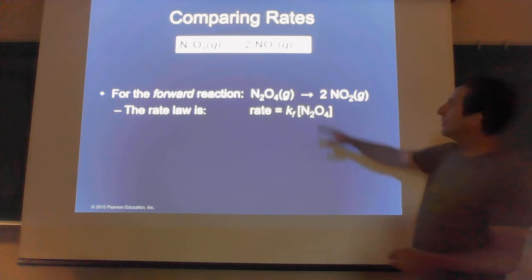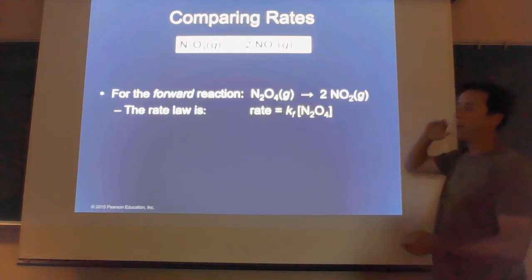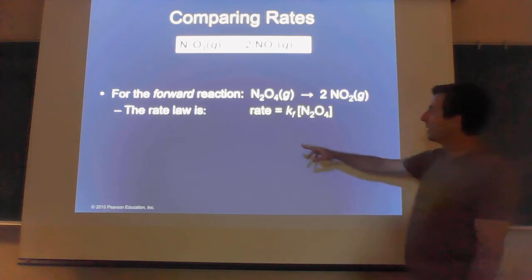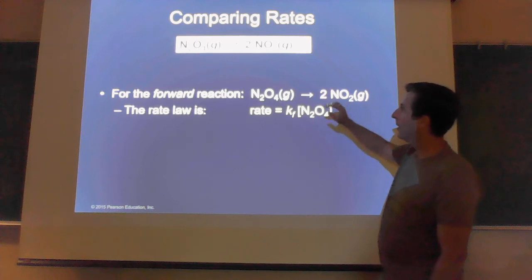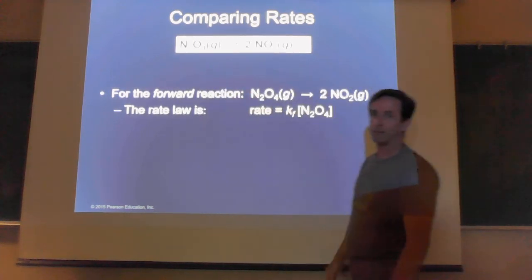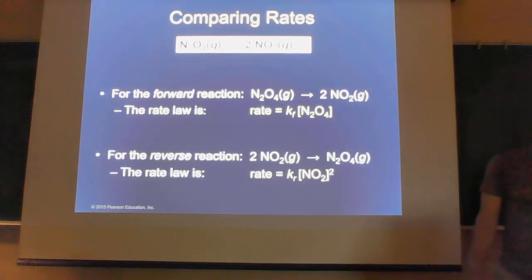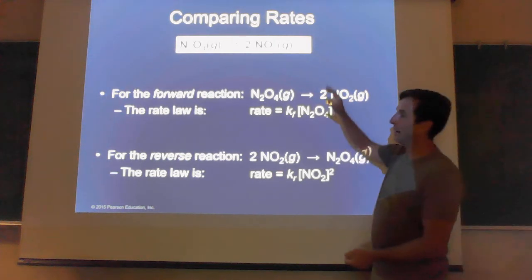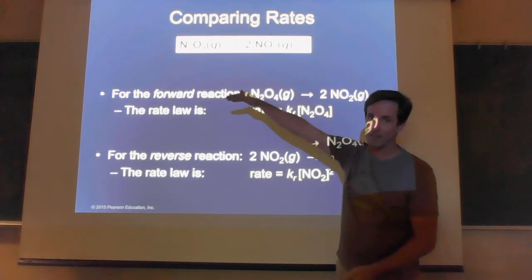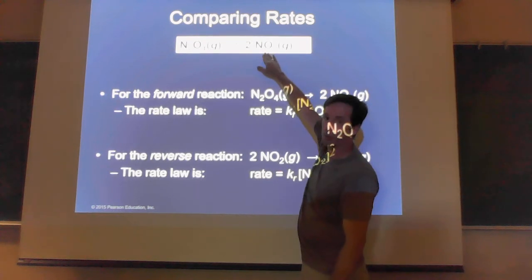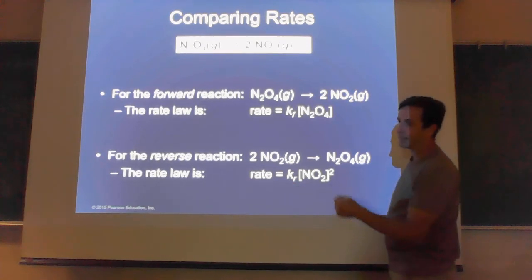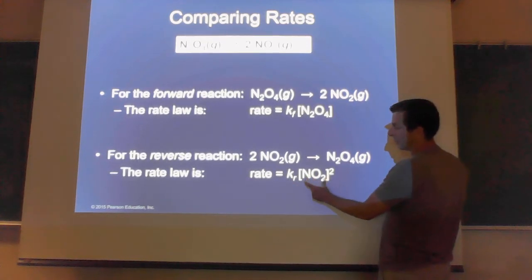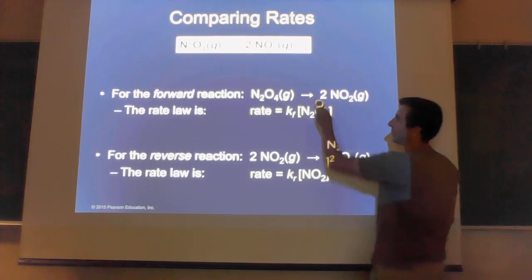So if I look at this reversible reaction, the forward rate law is going to be the rate equals Kf, that's the k of the forward reaction, times N2O4 to the first power, because I have one N2O4 molecule there. Then I can also write the rate law for the reverse reaction. Again, I'm starting on the right and going back to the left this time. There's 2 NO2 molecules here. So my rate law will be the rate equals Kr, which is the rate constant of the reverse reaction, times NO2 squared. Squared because of the 2 in the balanced equation.